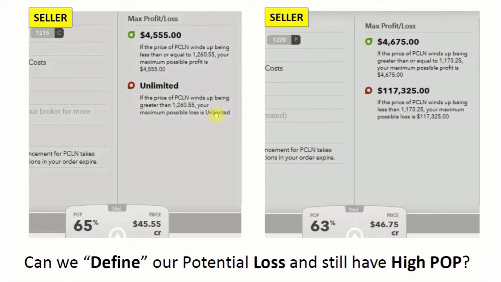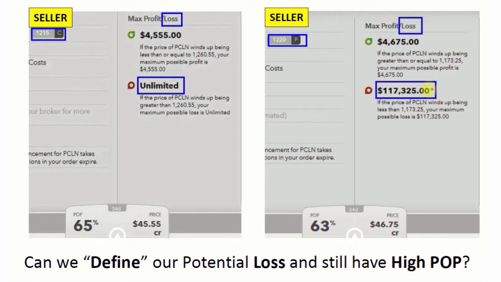But the big downside with selling options, as we've learned, is this max potential loss. So here is the same example we used before. The 12.15 call and the 12.20 put is what we sold initially. And of course, our biggest problem when we sell options is this unlimited, which we labeled as undefined loss. On the put side, it's the same thing. Even though there's a number here because the stock can only go to zero, realistically it's an undefined loss potential because we're not going to see a stock go from $1,200 to zero in 30 days.